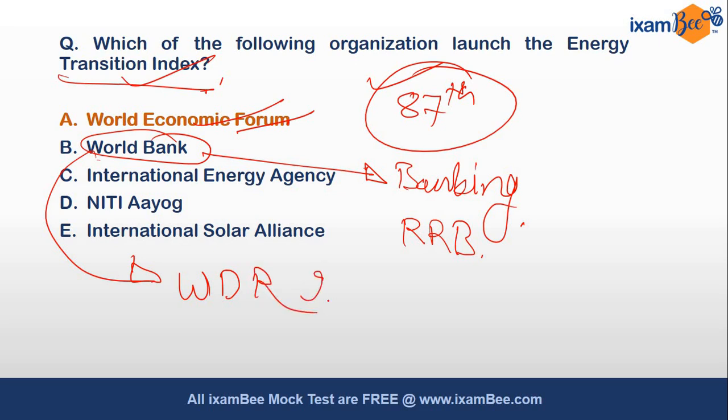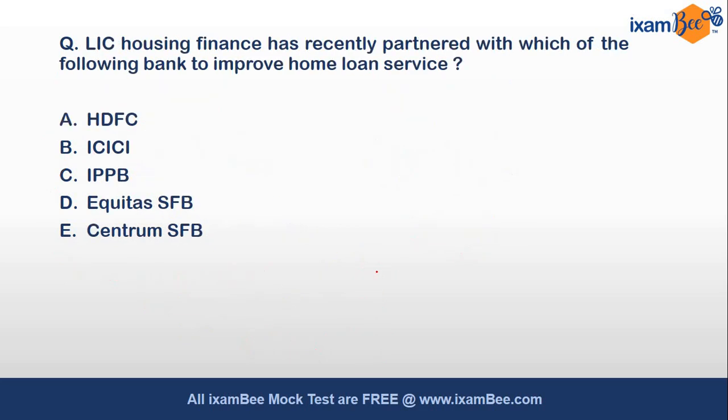Now I want to ask you, what is the theme of World Development Report 2021? You should write it in the comment section. It is important. You need to Google the theme of the World Development Report launched by the World Bank in 2021. Write it in the comment section.